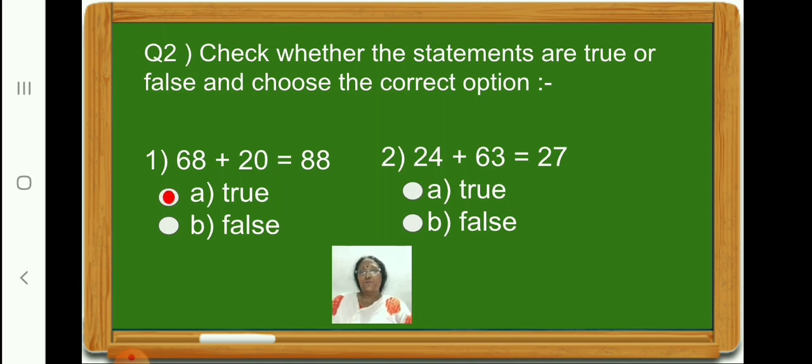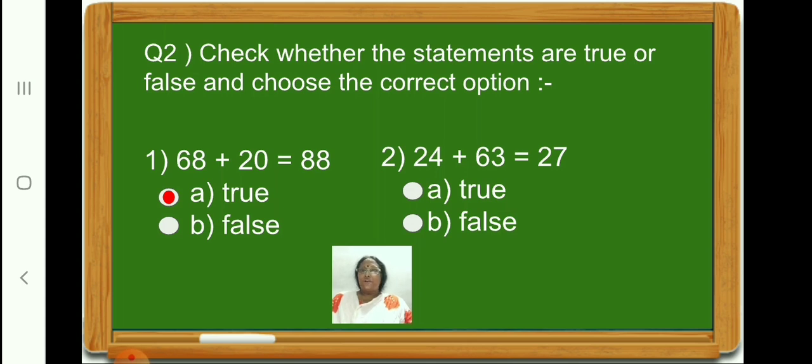Now, let us go on to question number 2. Here, we have to find out whether 24 plus 63 is equal to 27. Is it true or false? Okay. First, let us add the numbers in the ones place. 4 plus 3 is 7. 2 plus 6 is 8.